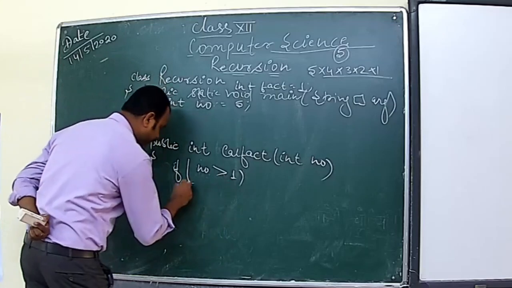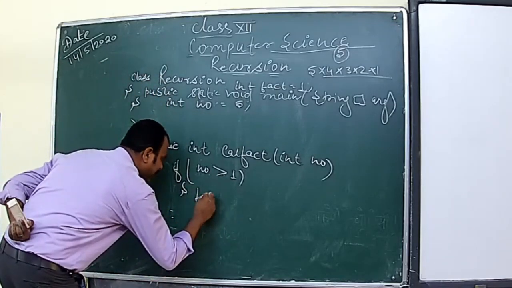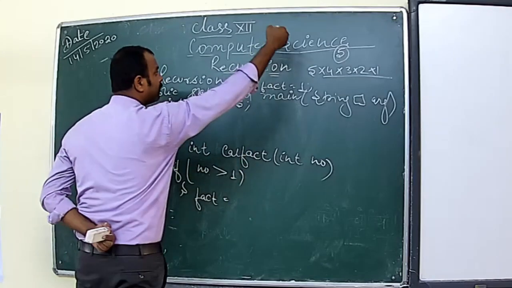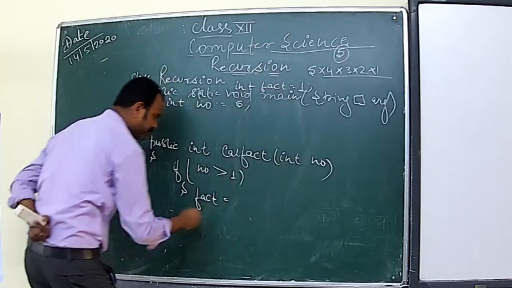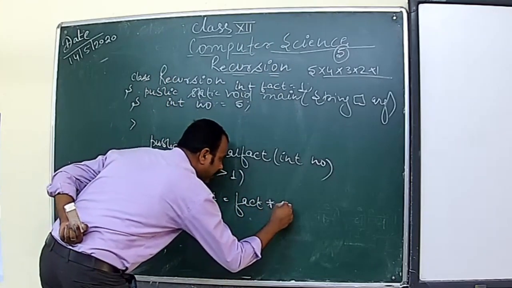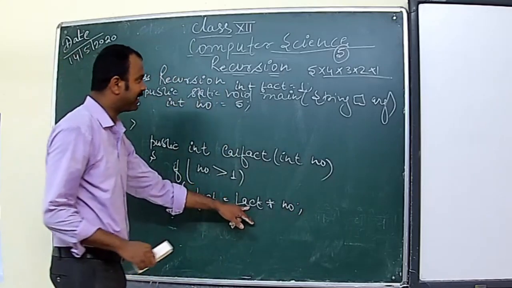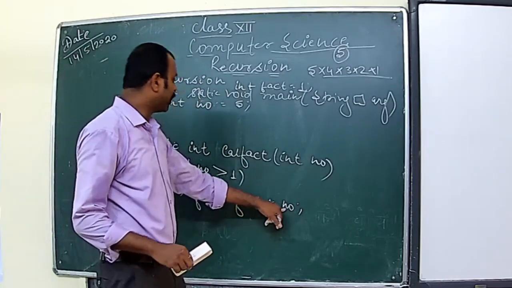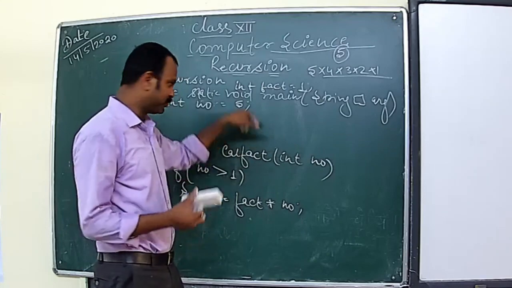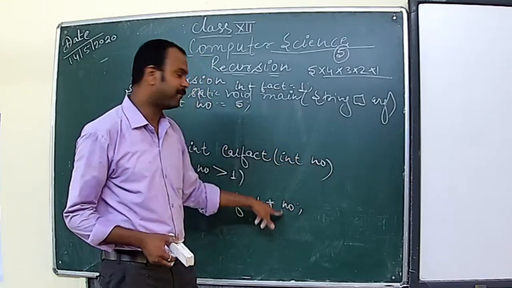So if it is greater, here we will calculate fact that we have used here, fact equals to fact into that number. So at beginning the fact value of 1 into number that I am using here. Assume that number is 5. So 1 into 5, 5.